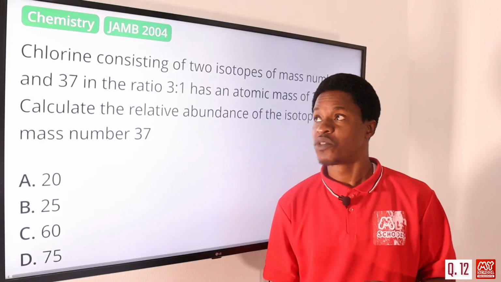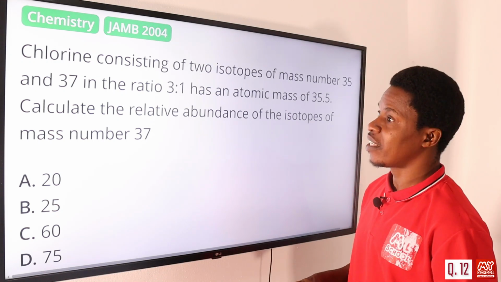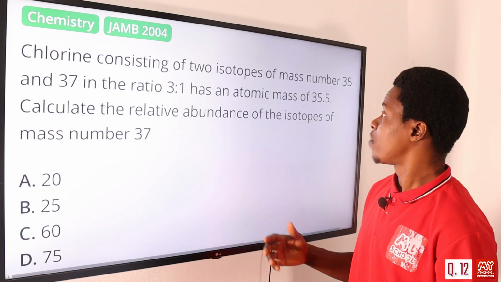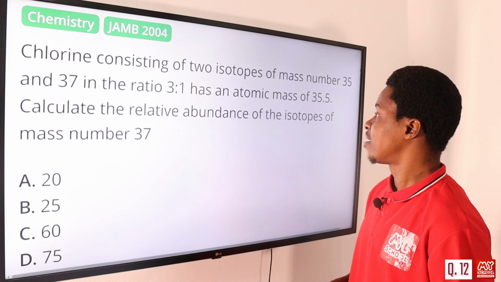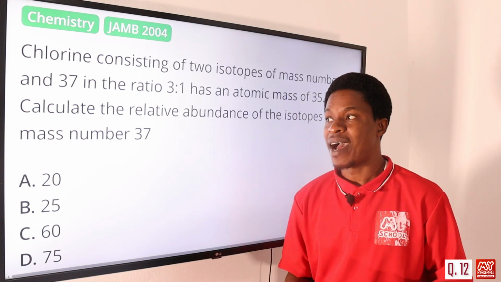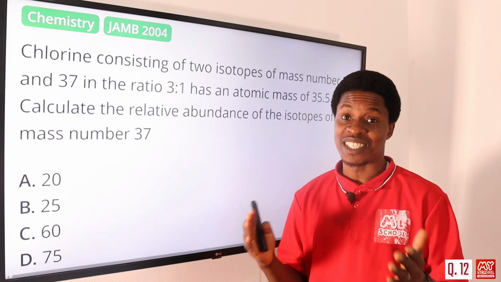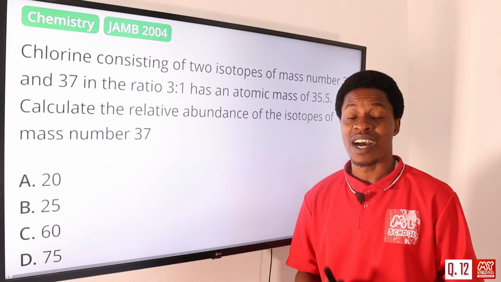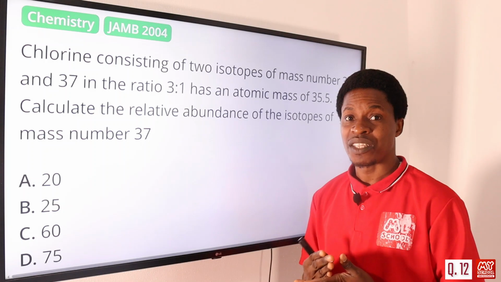Let's move on to question number 12. Chlorine consisting of 2 isotopes of mass number 35 and 37 in the ratio 3:1 has an atomic mass of 35.5. Calculate the relative abundance of the isotopes of mass number 37. There are different ways of solving this, but don't forget this is JAMB, and you are working with time. How can you get your answer accurately within the shortest period of time, with the shortest method you can use?